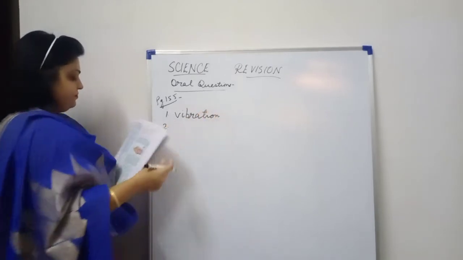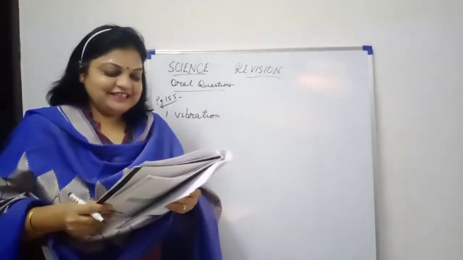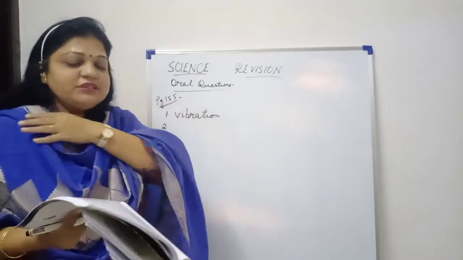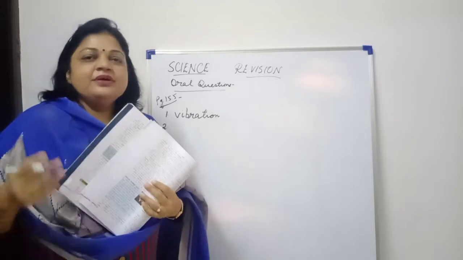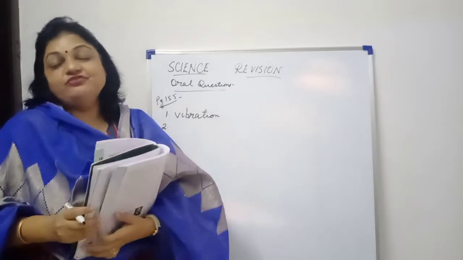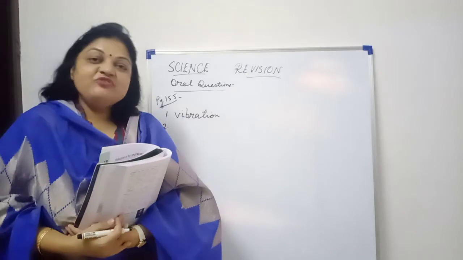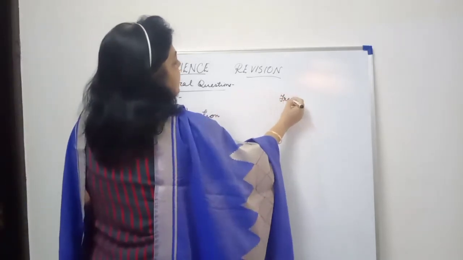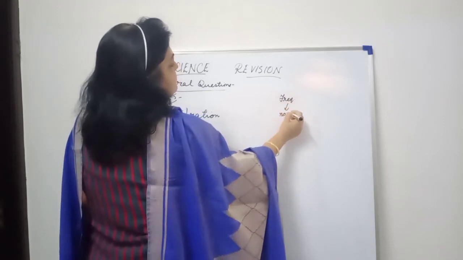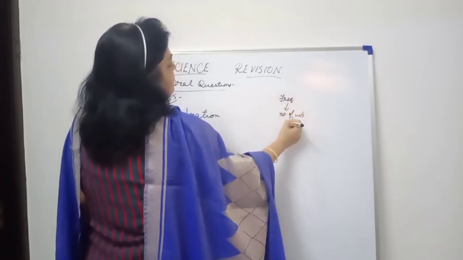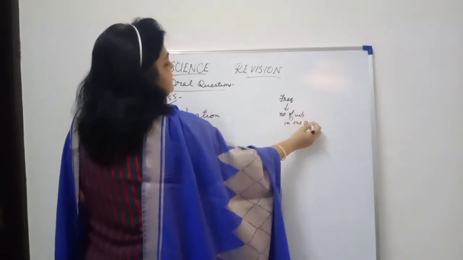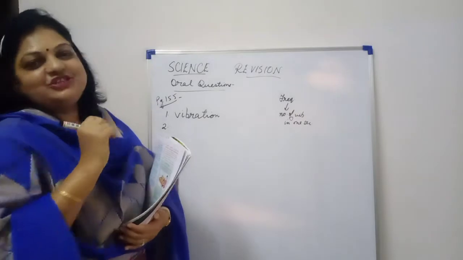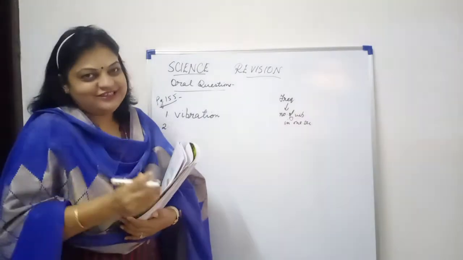Second question. A body vibrates 10 times in 0.1 second about its mean position. What is the frequency of the body? In order to solve this numerical, children, first recall what is frequency. Frequency is the number of vibrations produced in 1 second. Keeping that definition in mind, we are going to solve this numerical.